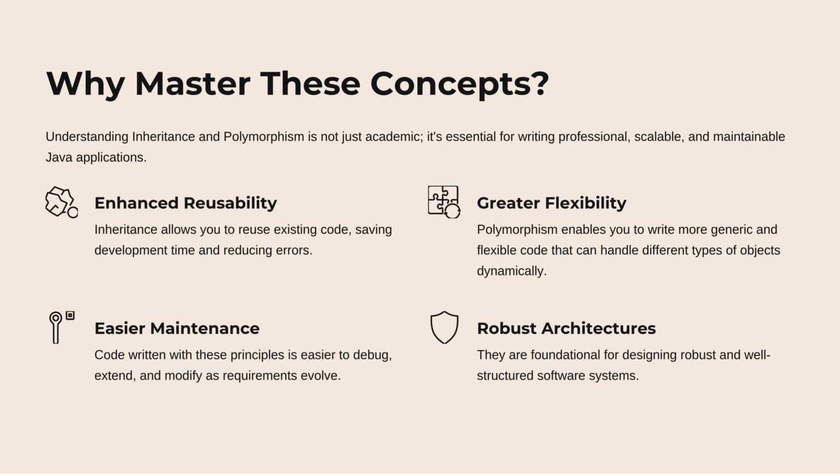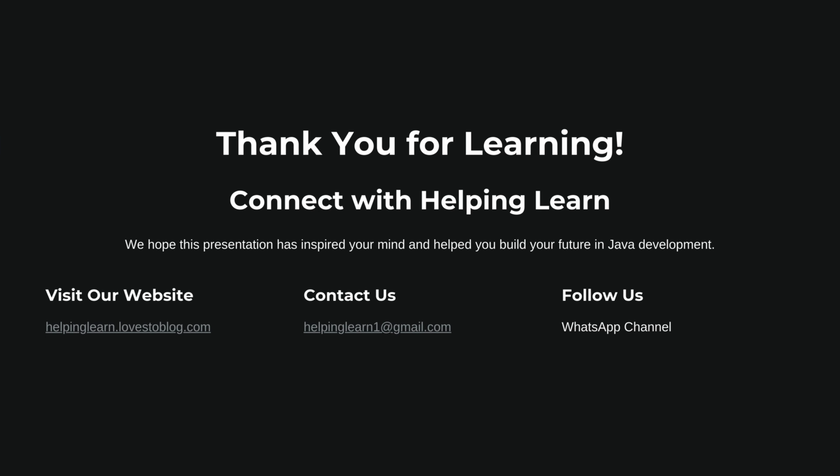Why master these concepts? Understanding inheritance and polymorphism is not just academic, it's essential for writing professional, scalable, and maintainable Java applications. Enhanced reusability and greater flexibility: polymorphism enables you to write more generic and flexible code that can handle different types of objects dynamically. Inheritance allows you to reuse existing code, saving development time and reducing errors. Easier maintenance and robust architectures: code written with these principles is easier to debug, extend, and modify as requirements evolve. They are foundational for designing robust and well-structured software systems.